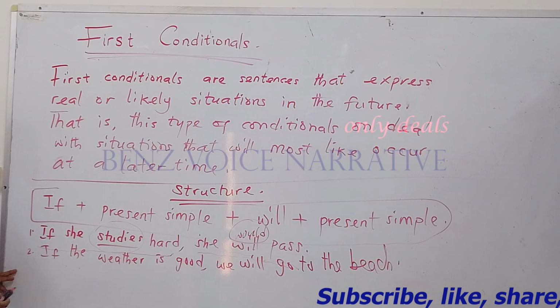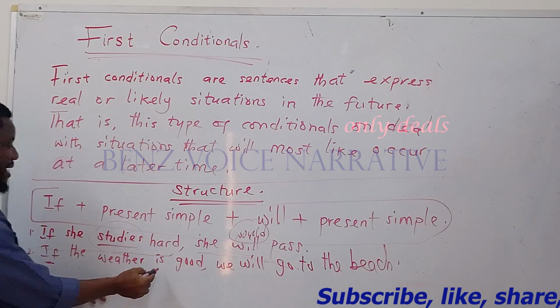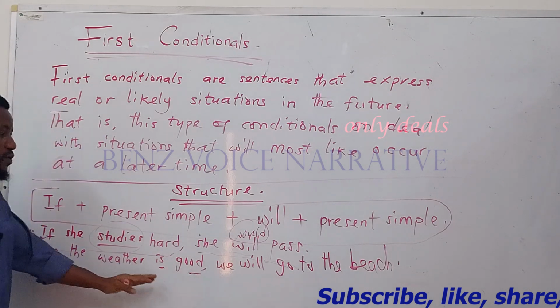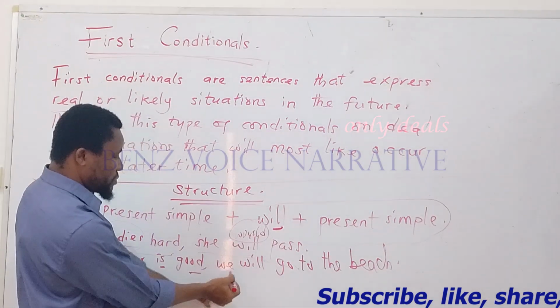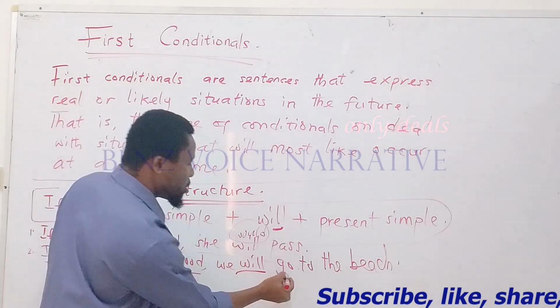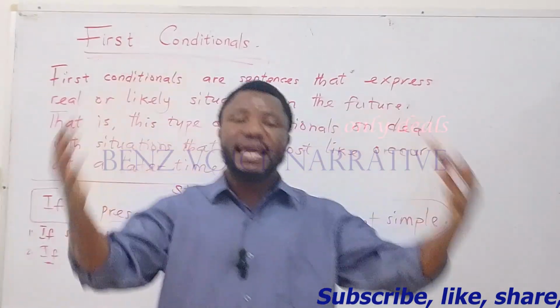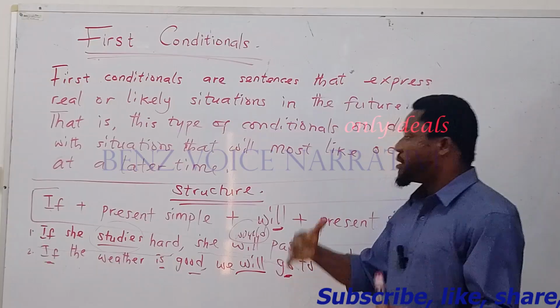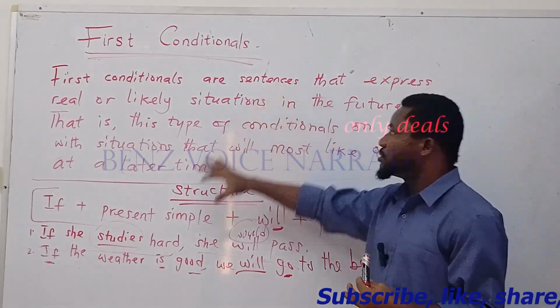Look at the structure coming to play out here again. If, plus present simple, the weather is good. If the weather is good, what happens again? We have will again occurring. We will go to the beach. We can have as many examples as we want, as we can imagine, using the structure of the first conditionals.